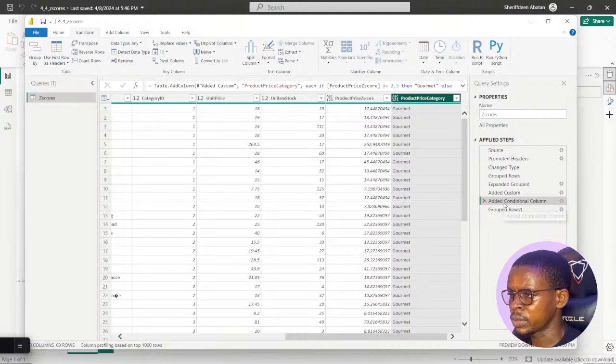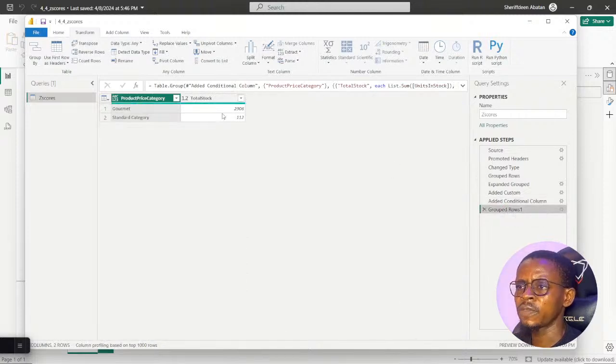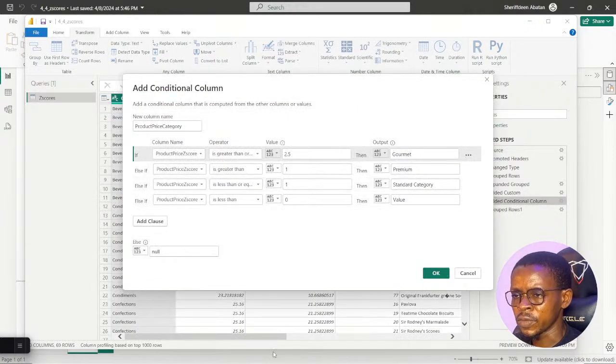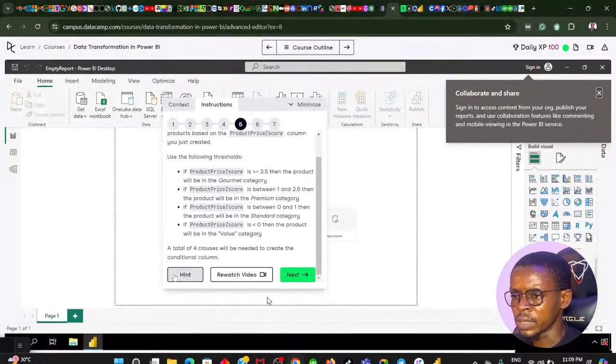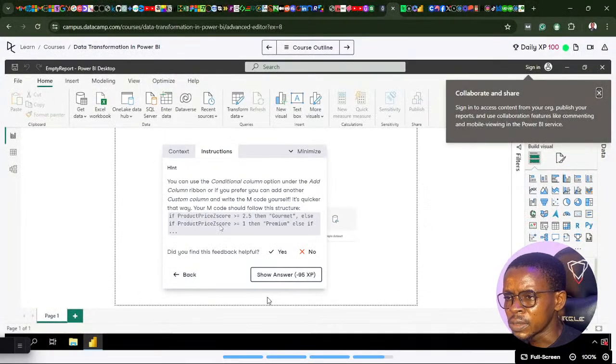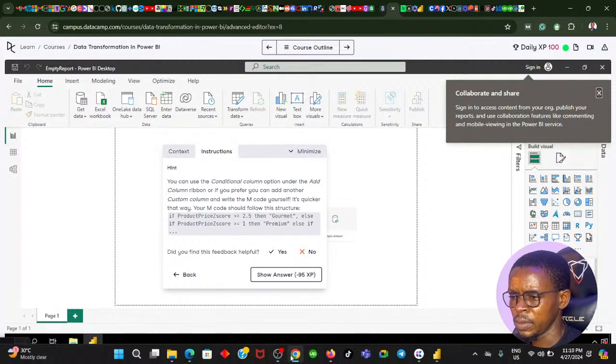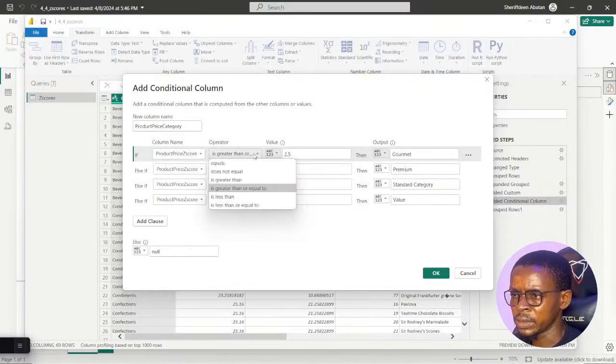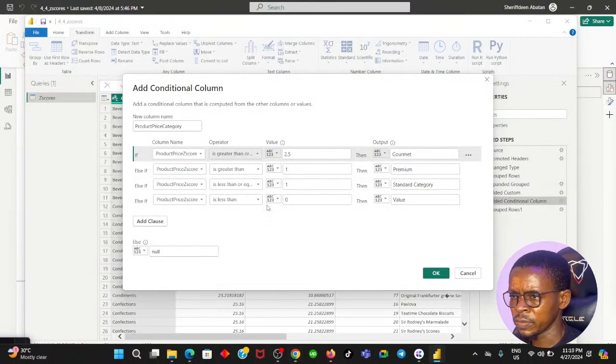Then let's see the grouping. We still have the same thing, so let's take a hint. Let me go back here for the sake of time. Let's look at the hints. It says if product price score is greater than 2.5, then government, else if product price score is less than 1, then premium, else. You can see greater than 2.5. I think we call this greater than or equal to 2.5.